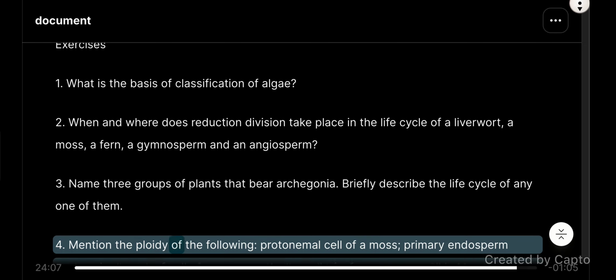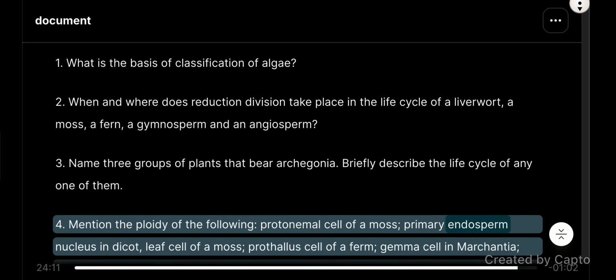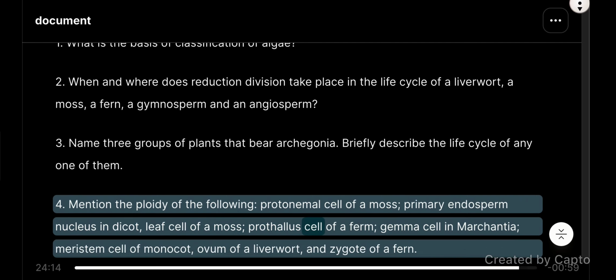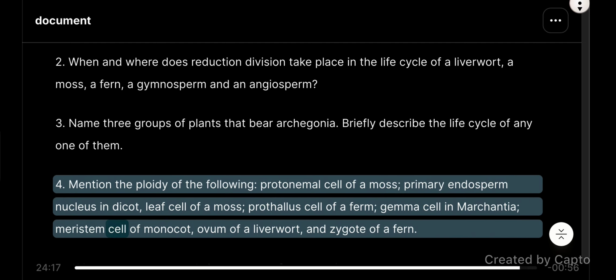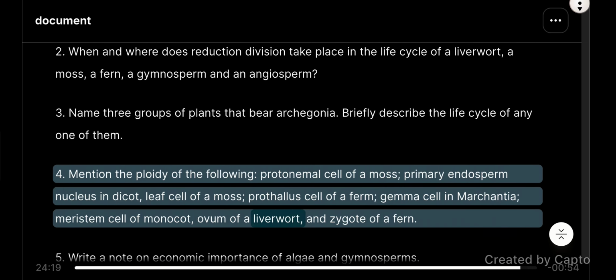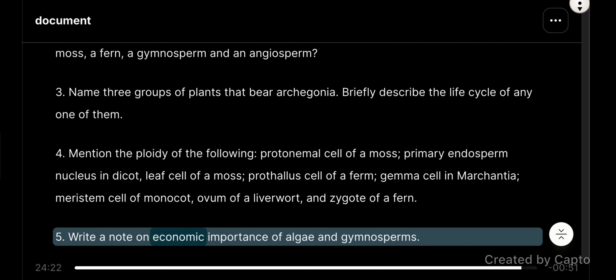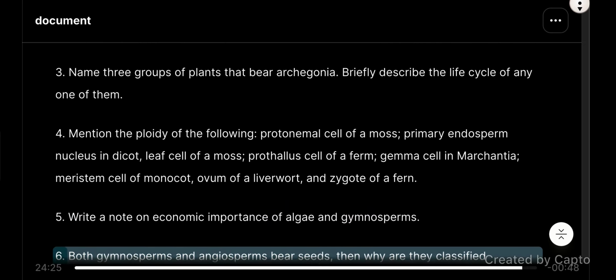4. Mention the ploidy of the following: protonemal cell of a moss, primary endosperm nucleus in dicot, leaf cell of a moss, prothallus cell of a fern, gemma cell in Marchantia, meristem cell of monocot, ovum of a liverwort, and zygote of a fern. 5. Write a note on economic importance of algae and gymnosperms.